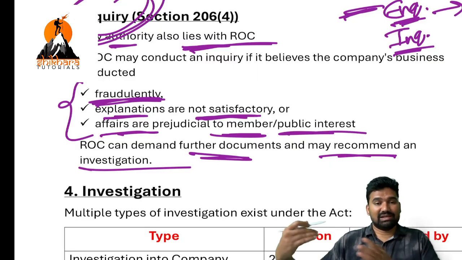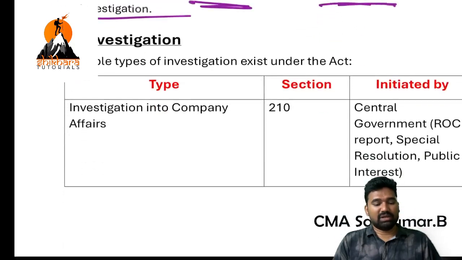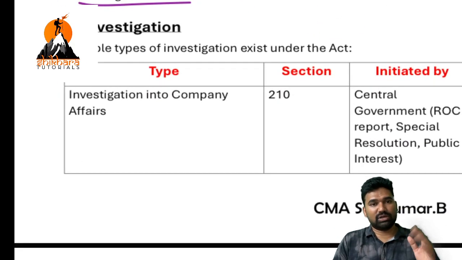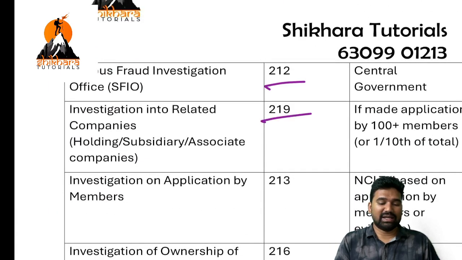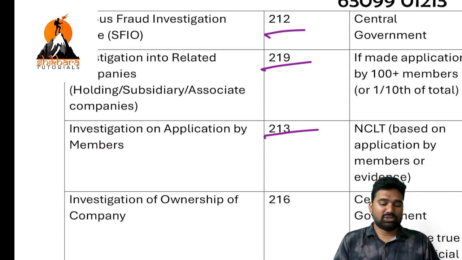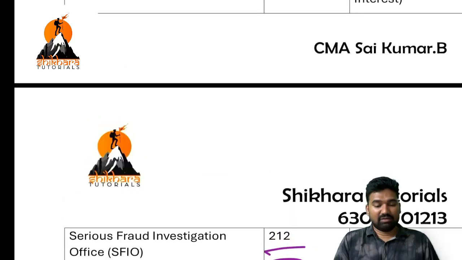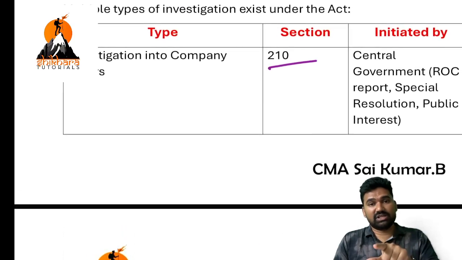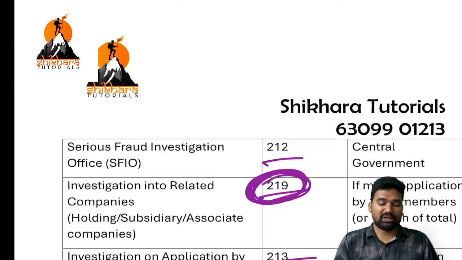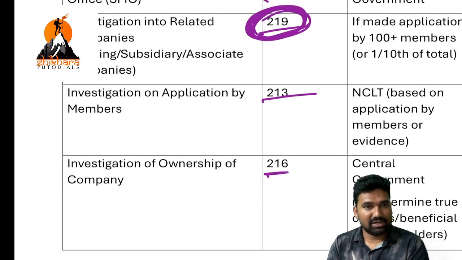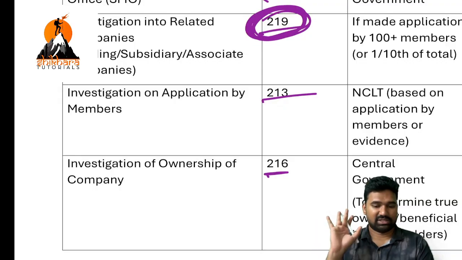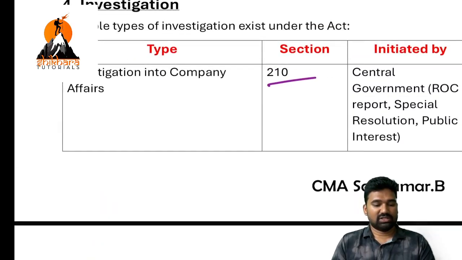Okay, so that is the last step. So, investigation: there are multiple types of investigation. Actually, four types of investigations are there: 210, 212, 213, and 216. This 216 is somewhat different from all other investigations. The four types of investigation which you need to remember are 210, 212, 213, 216. That's it. Okay. So first of all, what is 210 investigation?